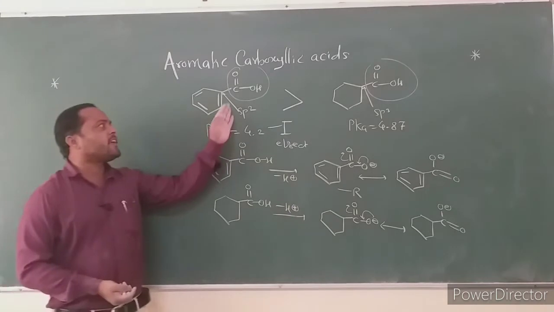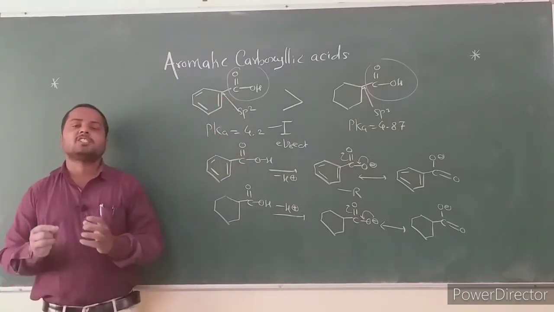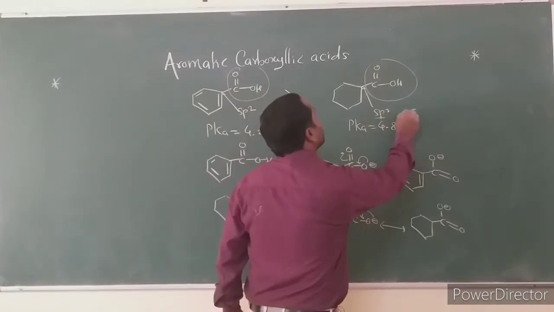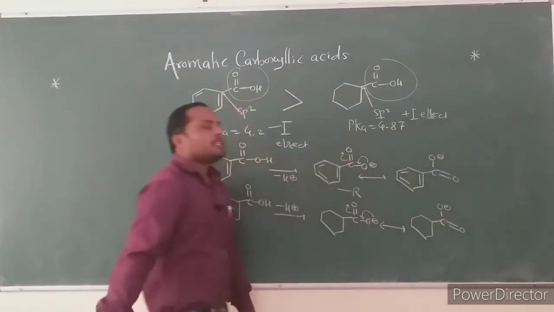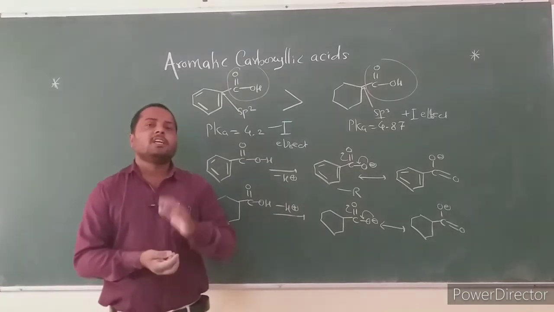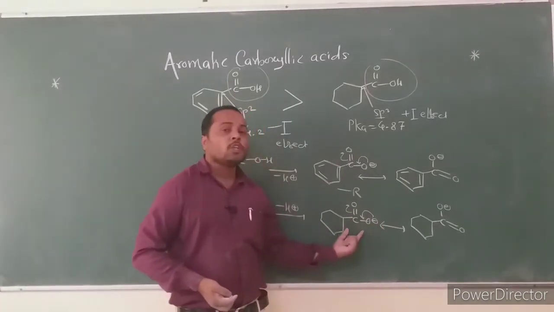The minus I effect of the sp2 carbon makes the aromatic carboxylic acid stronger than the simple aliphatic acid. The sp3 carbon has a plus I effect, which generally does not help dissociation. It destabilizes the conjugate base after its formation.